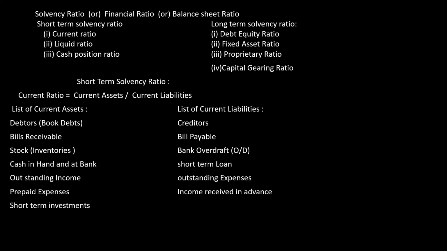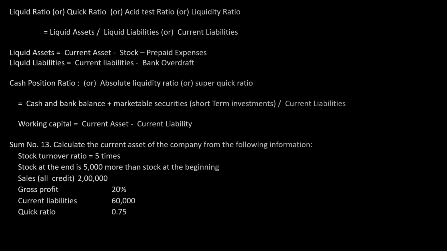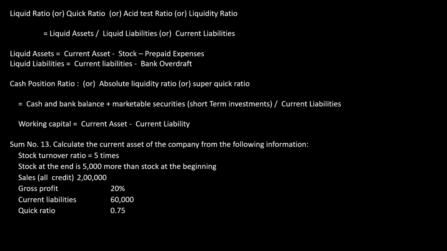Now we'll go to the next slide. Next we'll see the quick ratio. Another name for quick ratio is liquid ratio. Another name for liquid ratio is acid test ratio. Another name for acid test ratio is liquidity ratio. So all the four mean one and the same: liquid ratio, quick ratio, acid test ratio, liquidity ratio.